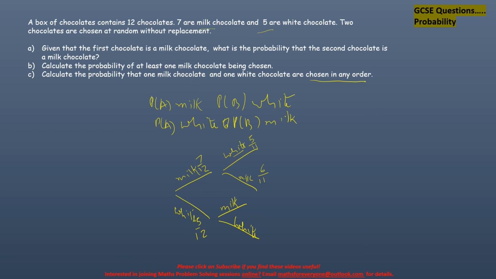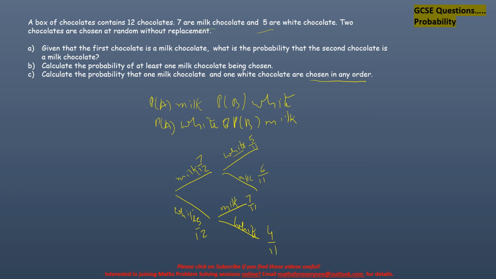If it's a milk, it is going to be 7 out of 11, because I have 7 milk here. And if it's a white, one white is out, so it's going to be 4 out of 11.